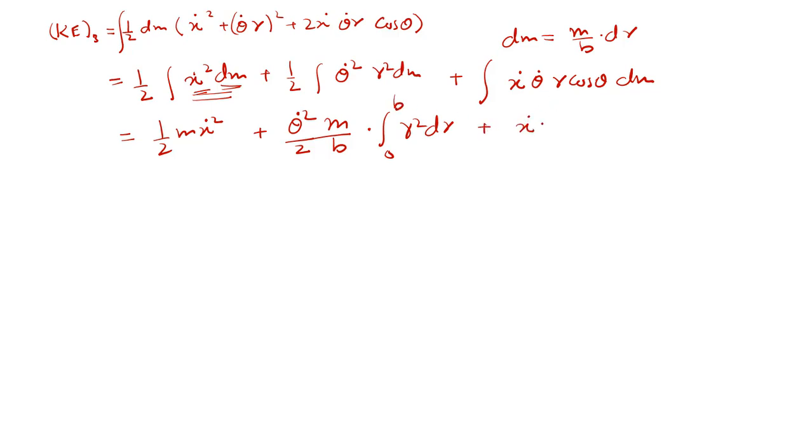X dot theta dot cos theta, m upon b, r dr. If we integrate, this will become half m x dot square and so on.